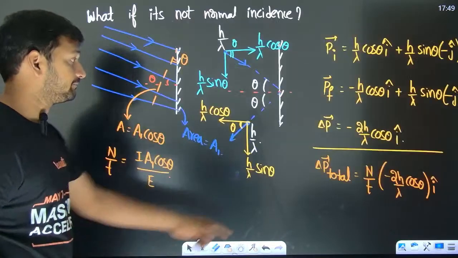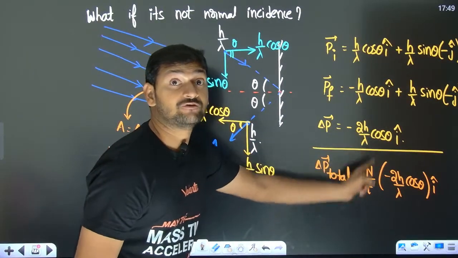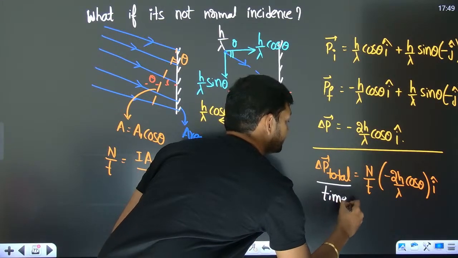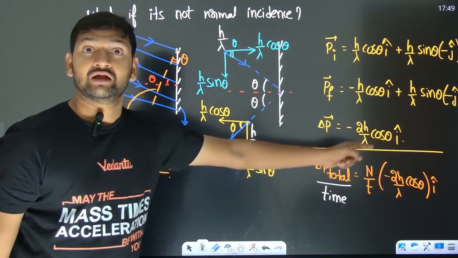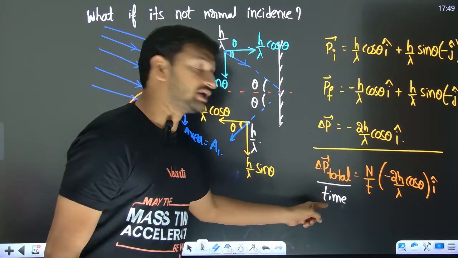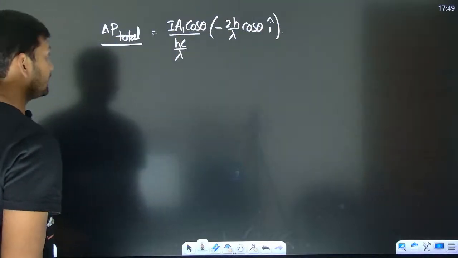Let's go back. I have multiplied with the number of photons striking per unit time, so this is also per unit time. If I talk about the total change in momentum per unit time, I have to divide by time, and I'll get n by t on both sides. My bad, I should have written it long back.